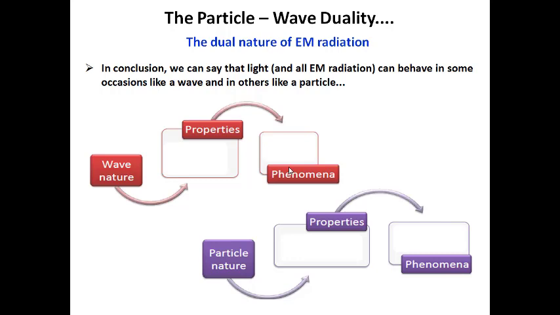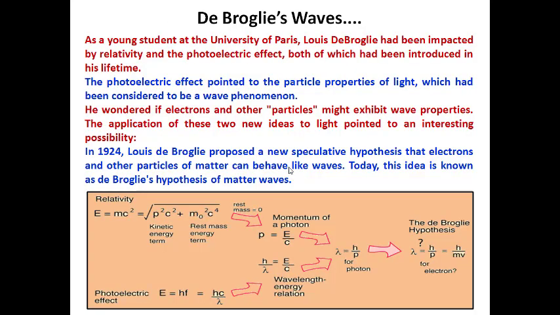Okay, right? This was explained by Einstein first and followed by de Broglie. So now we are going to the topic of de Broglie waves. Why am I saying this one is important? Because de Broglie was a young researcher from the University of Paris who lived during the period of Einstein, starting with Planck and Einstein.